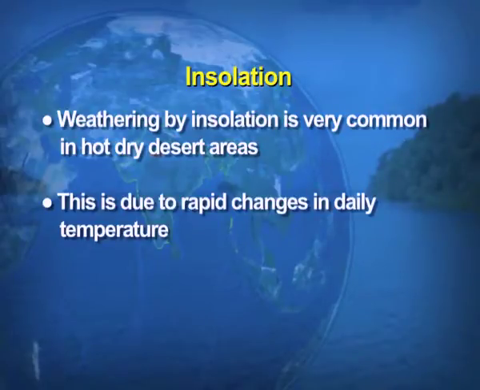This is due to the rapid changes in the daily temperature. Rise in the day temperature results in the expansion of the rocks, and the contraction happens when the temperature reduces during the night time.